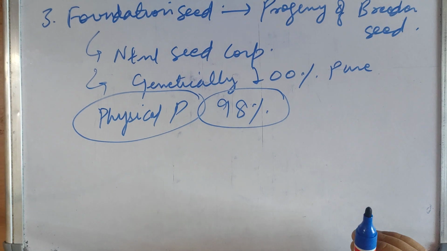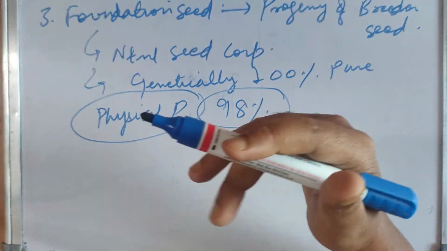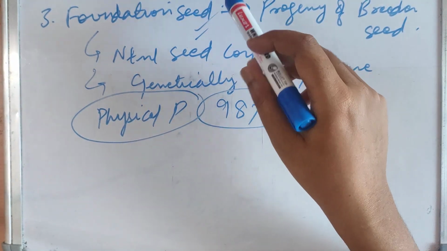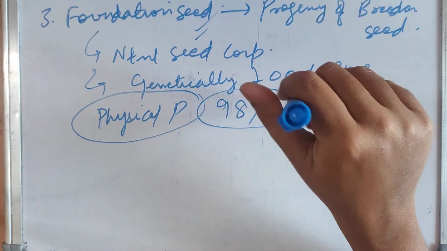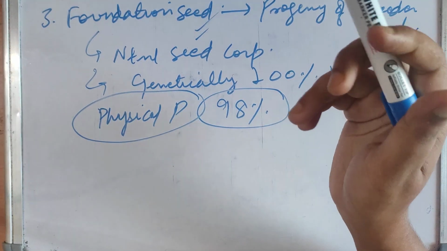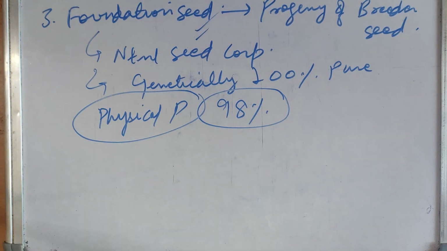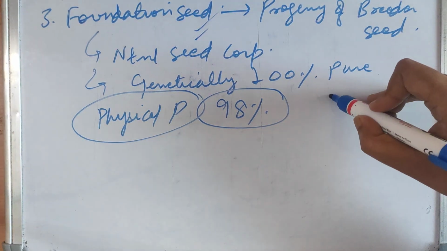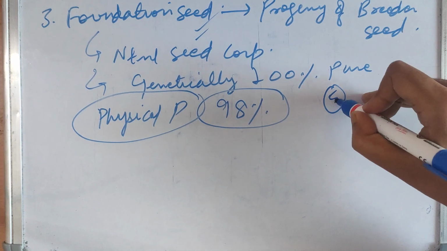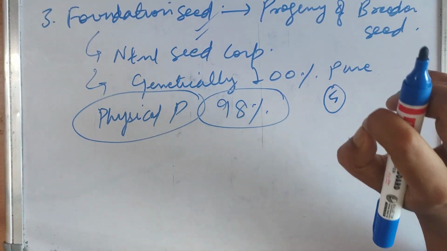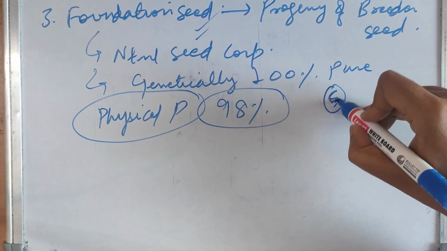Do you imagine why, when we come to the lower levels of seed, that is foundation seed, the physical purity decreases? In breeder seed and nucleus seed, the physical purity was also 100%, because of the quantity we are producing. If you produce 5 seeds or 5 plants, there will be fewer chances of any physical problem.